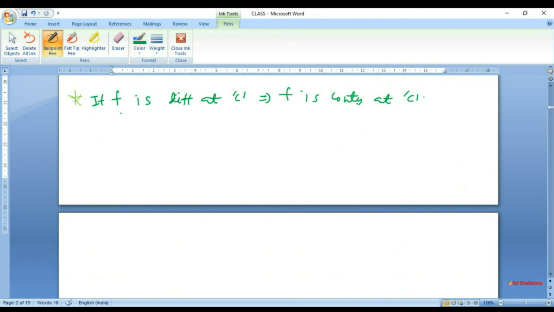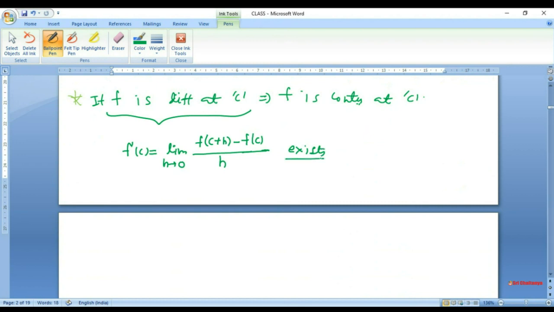So first of all, let's write what we want. Given f is differentiable at c, means given that f prime c exists, and so the limit as h tends to 0 of the quotient (f of c plus h minus f of c) upon h, this limit exists. Exists means exists finitely. That goes without saying. So that is your f prime c. That is the meaning of f is differentiable at c.